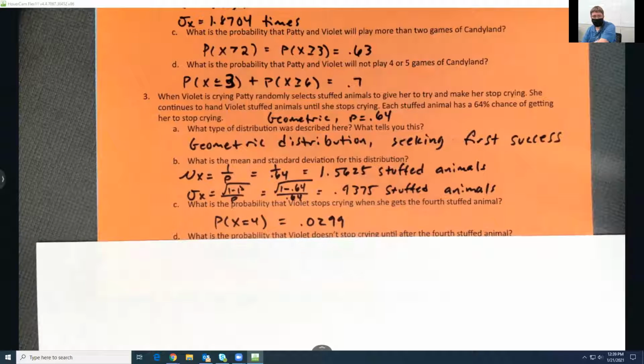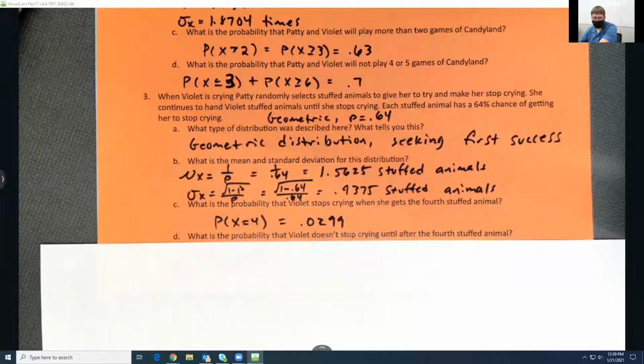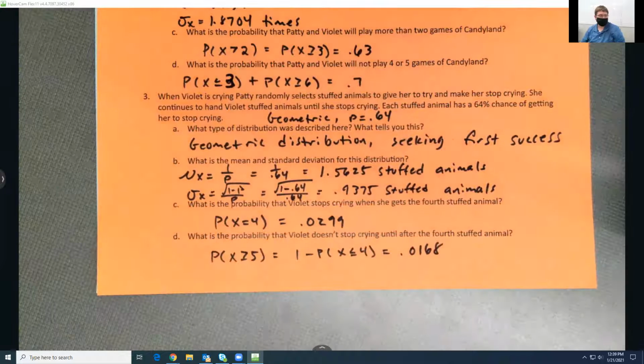And then for letter C, probability that Violet stops crying when she gets the 4th stuffed animal. So we want to know the chance the success happens on number 4. So that's equal to 4, not less than or anything before it, just exactly number 4. So 0.0299. The next one, probability Violet does not stop crying until after the 4th, is the same as saying it takes at least 5 or more times to get her to be happy, which is 1 minus less than that. This is still discrete, so you have to flip the numbers and not overlap stuff.